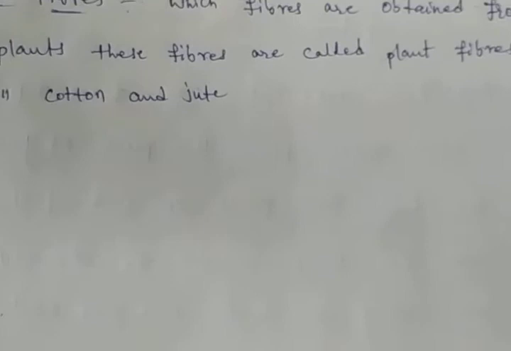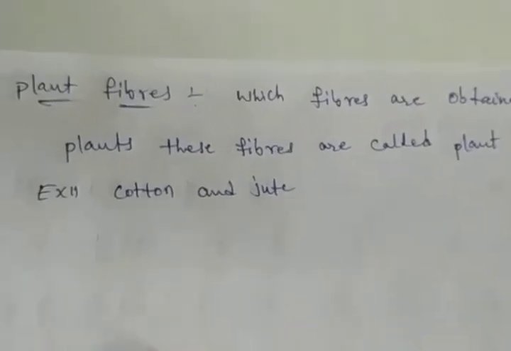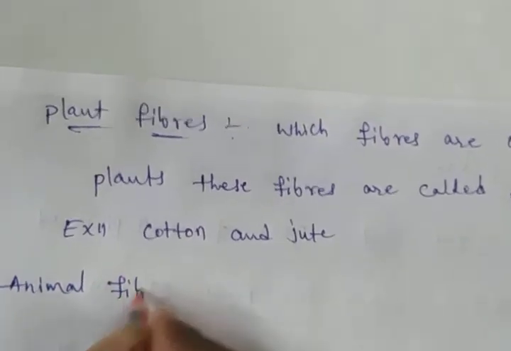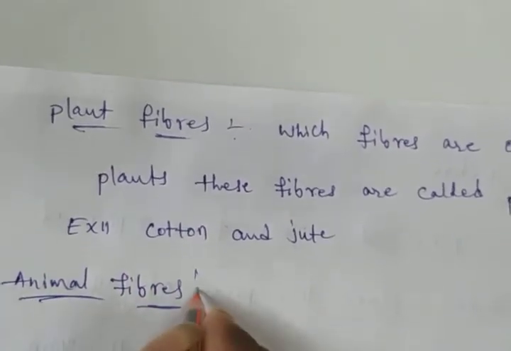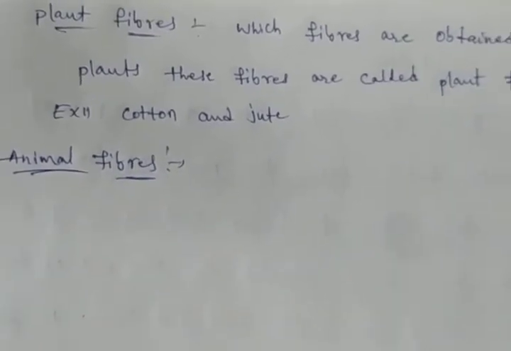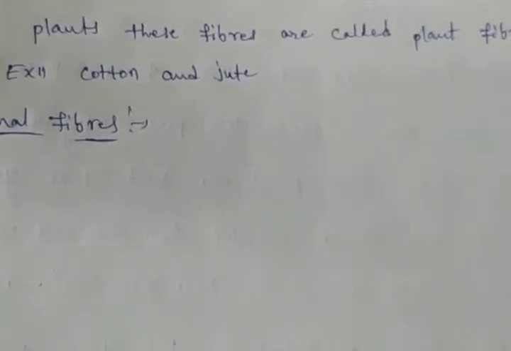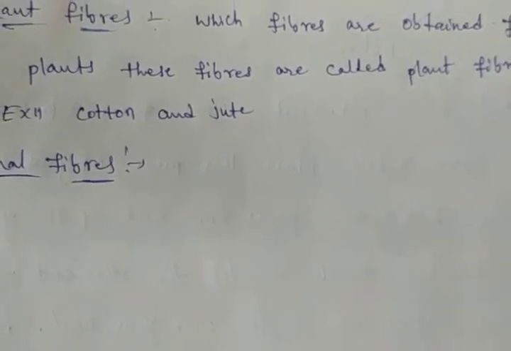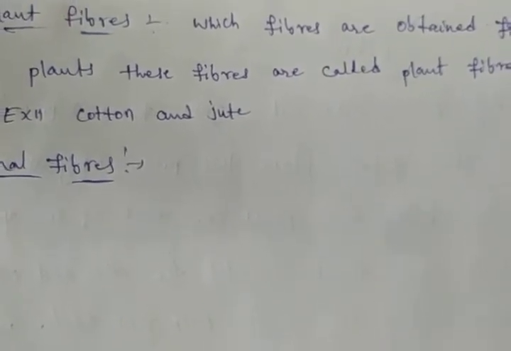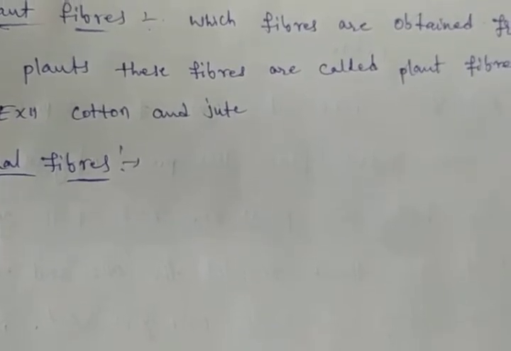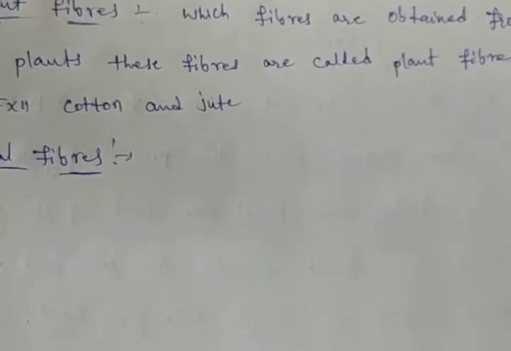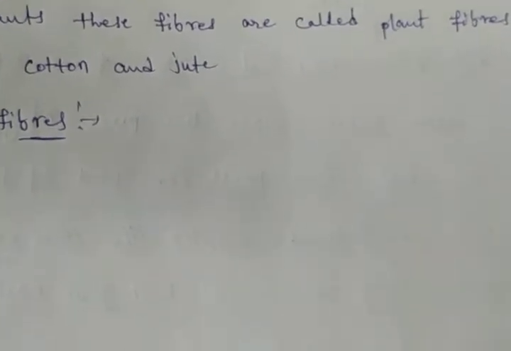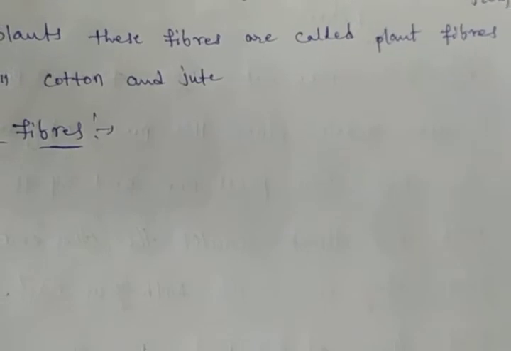Now, what are animal fibers? Wool and silk are fibers obtained from animals. Wool is obtained from the fleece of sheep or goat. It is also obtained from the hair of rabbits, yak and camels. Silk fiber is drawn from the cocoon of silkworms.